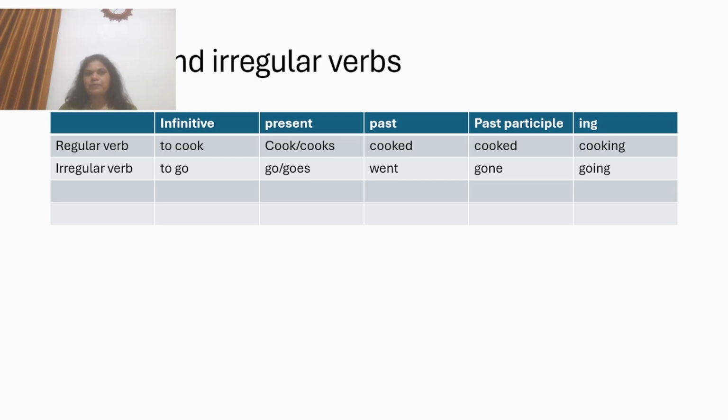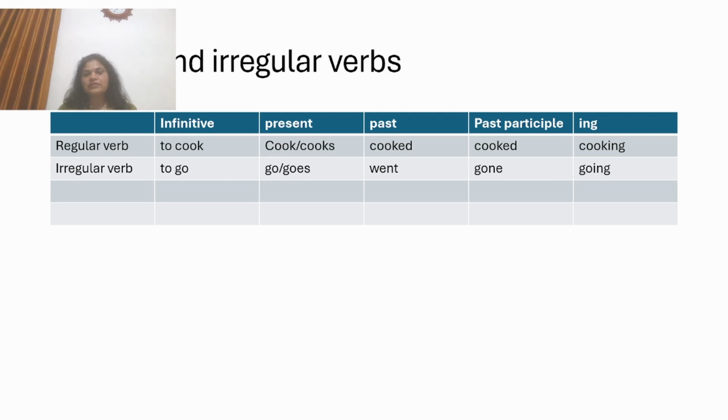So here, regular and irregular verbs also take five forms. The base form, let's take an example of cook. The base form is called infinitive. We use to with the verb, then it becomes infinitive. That is the base form of the verb. Now present tense, in present tense we use cook or cooks, like I cook, she cooks, he cooks. Past, in past tense we use ed after the verb. Same in the past participle we use ed, and in the ing form we use ing after the verb cook.